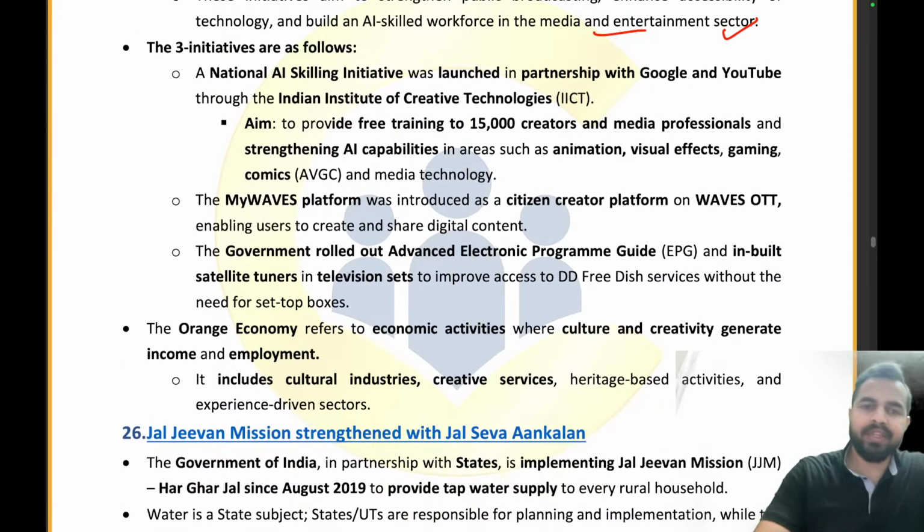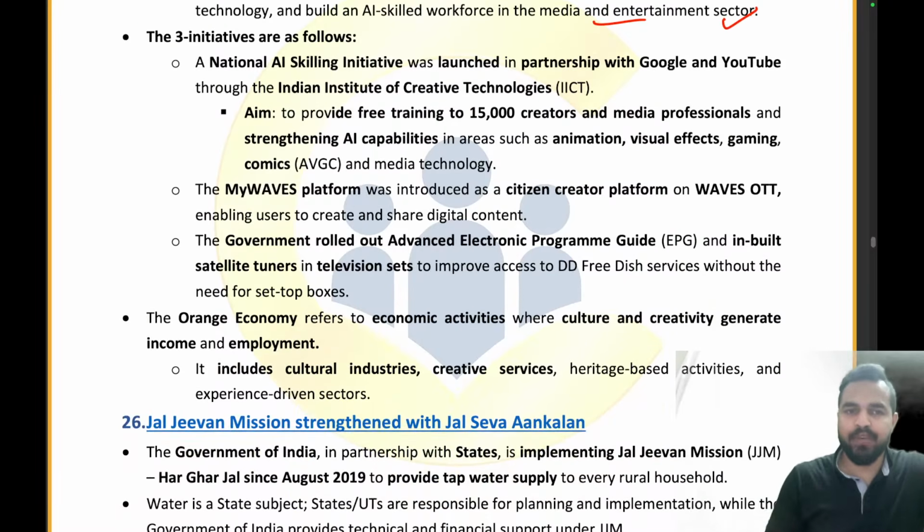Now what are these 3 initiatives? One of these 3 initiatives is the National AI Skilling Initiative. It has been launched in partnership with Google and YouTube through the Indian Institute of Creative Technologies. Under this initiative, we will be providing training to 15,000 creators, strengthening AI capabilities among these people in areas such as animation, visual effects and gaming.